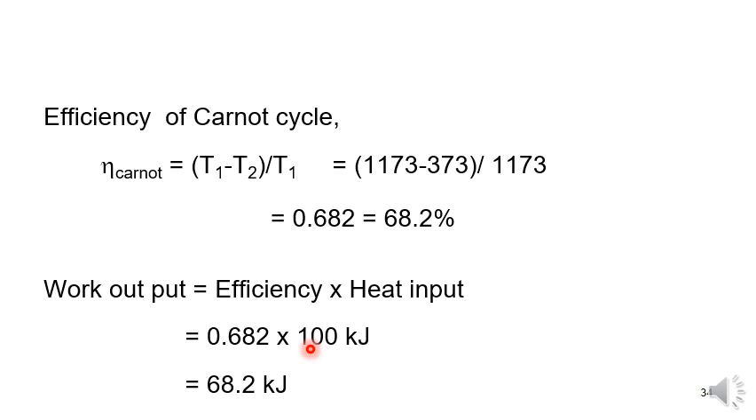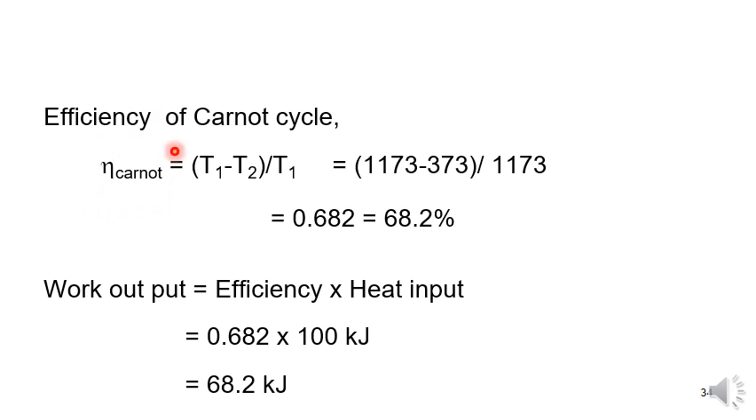So mainly the Carnot cycle has only two formulas. One is in terms of temperature, and another one is work done divided by heat supplied. Efficiency is equal to 1 minus T2 by T1. Doing the LCM, it becomes T1 minus T2 by T1. Substituting all the temperature values from the data, we will get 0.682. Multiply with 100, we get it in terms of percentage.